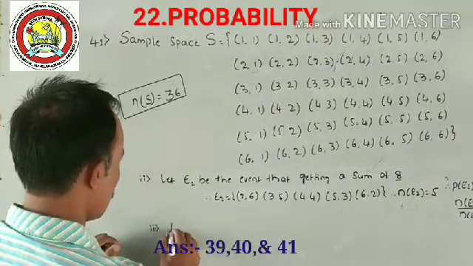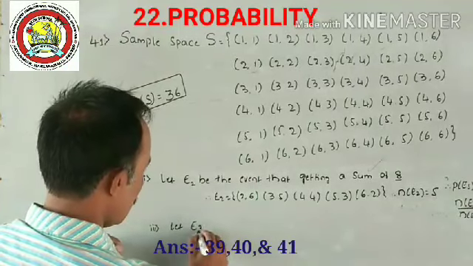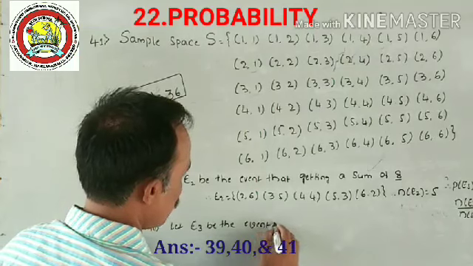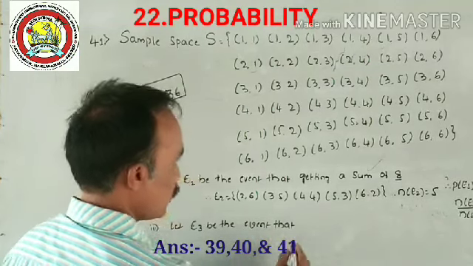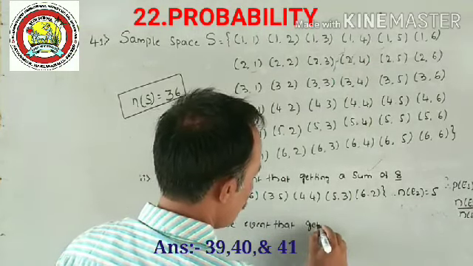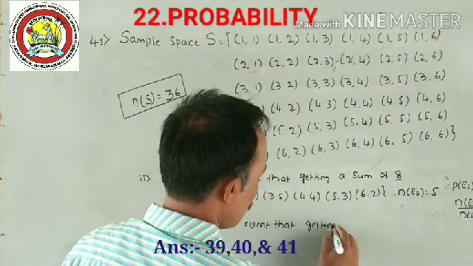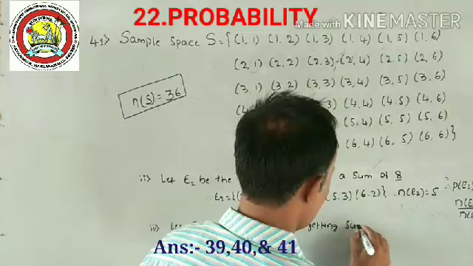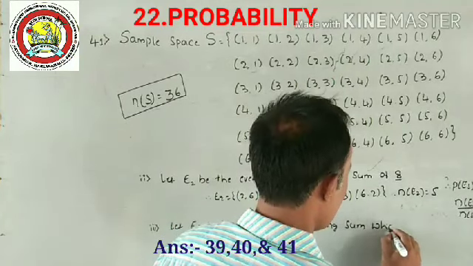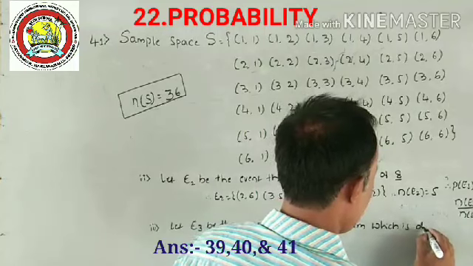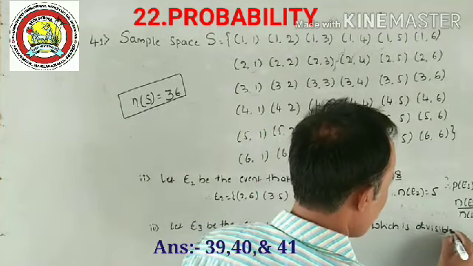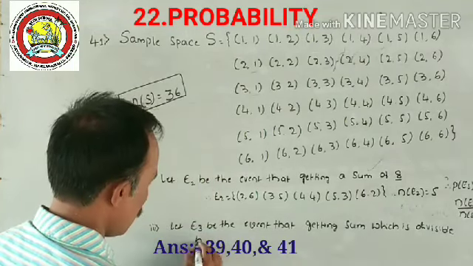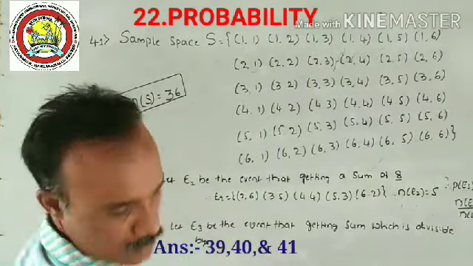Let E3 be the event that getting a sum which is divisible by 5.